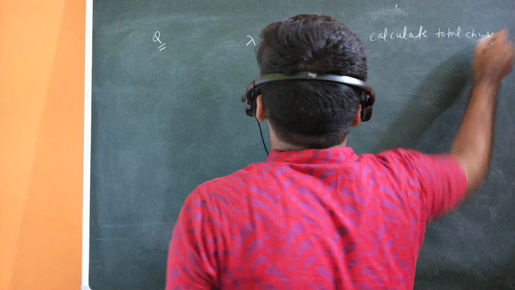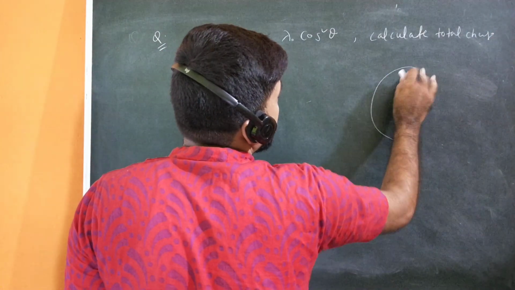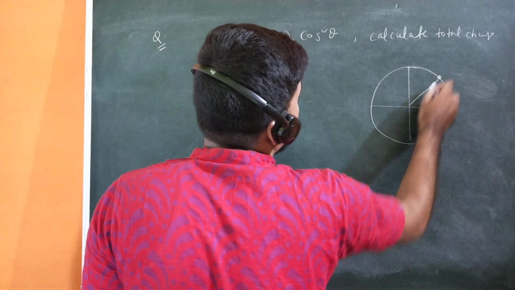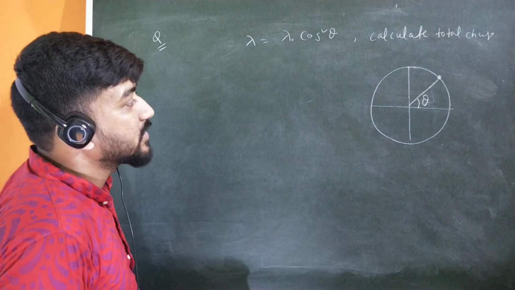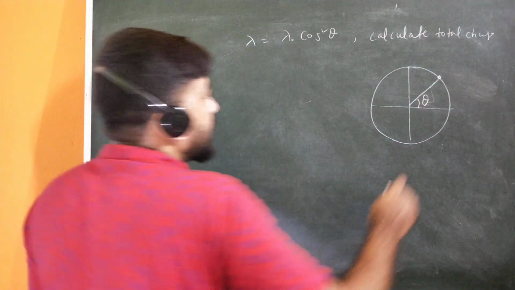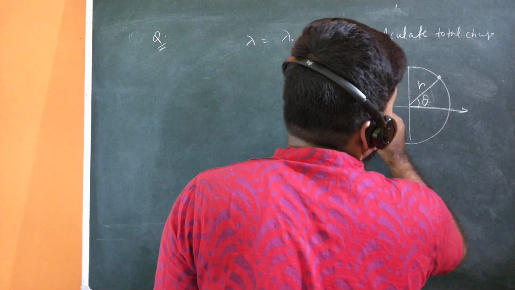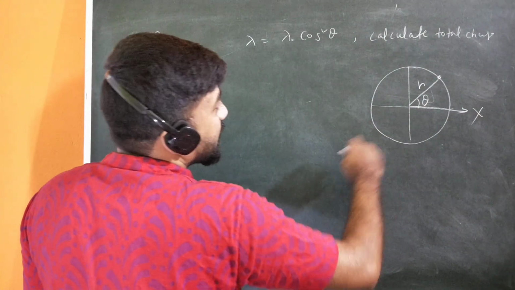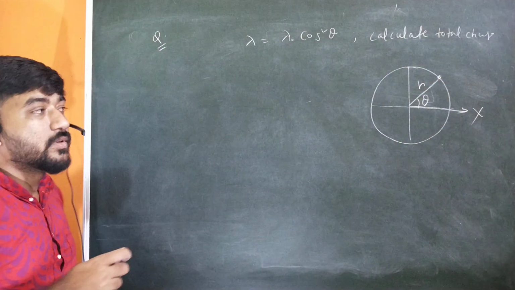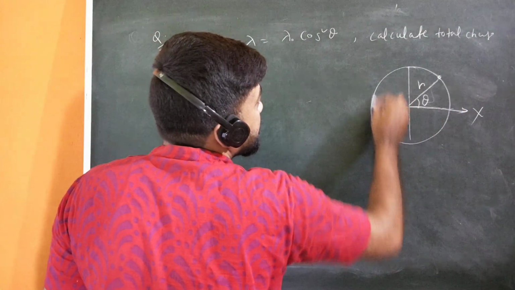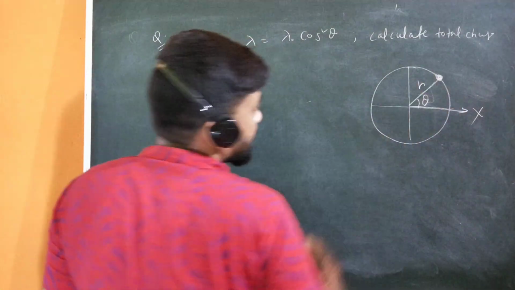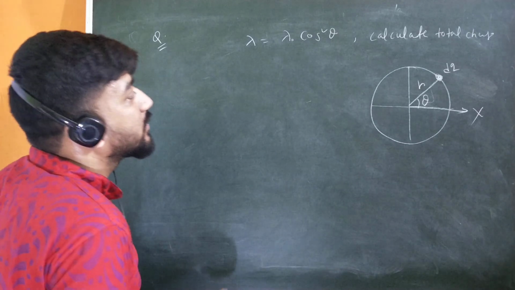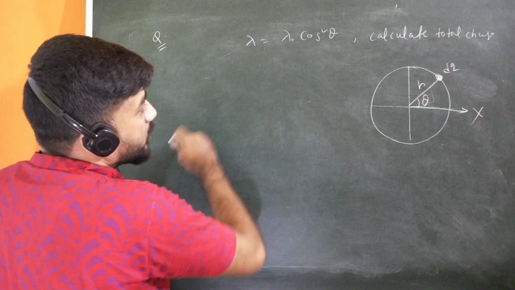And what is theta here? I can give you the picture of it. If this is the circle, and this is any point, then this is theta. Theta is the angle made by the radius with the initial line, which you can take as the x-axis. So you can see this is a polar angle theta, and you can solve the problem in plane polar coordinates, because where the charge is distributed, if you take a small charge element dq here, this dq has the position vector r and theta. So what you have to do is just integrate.